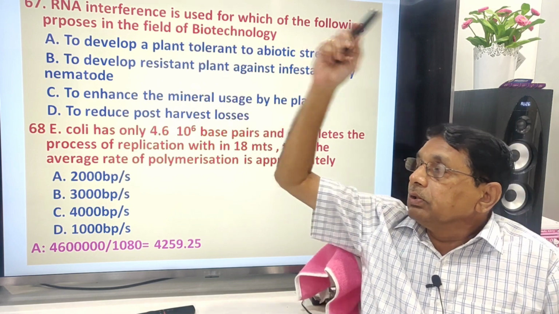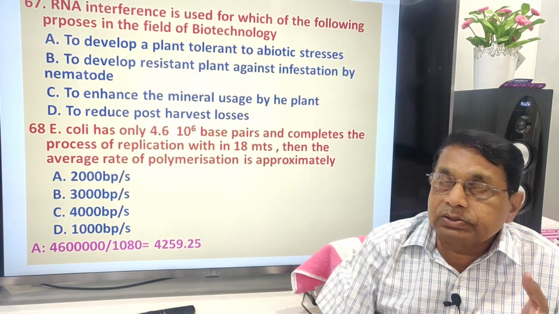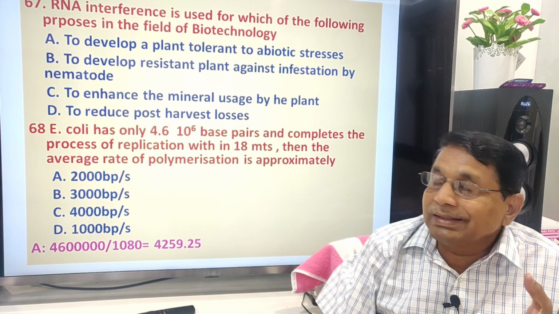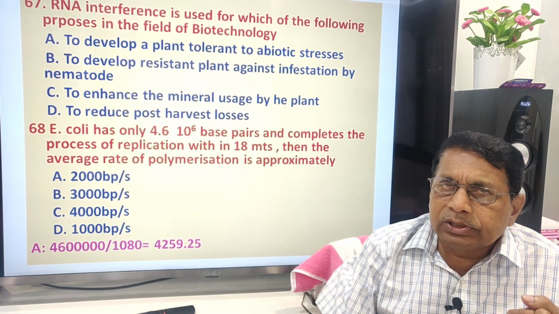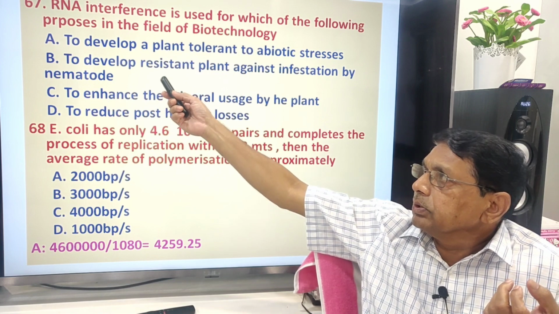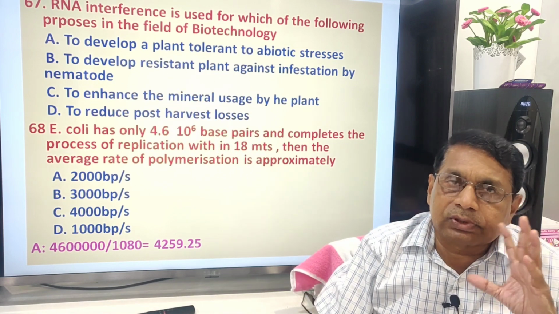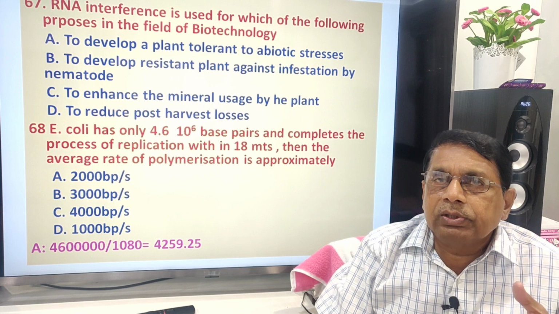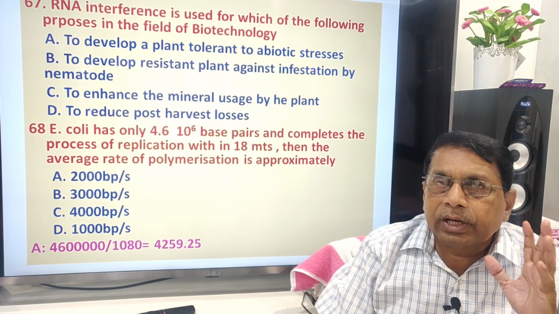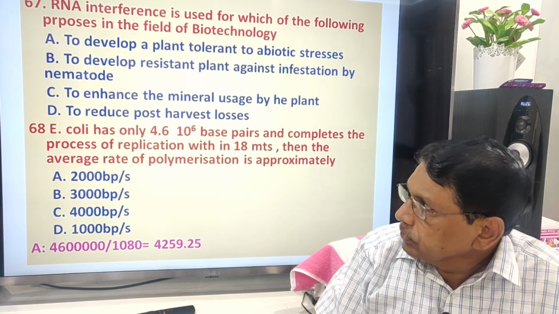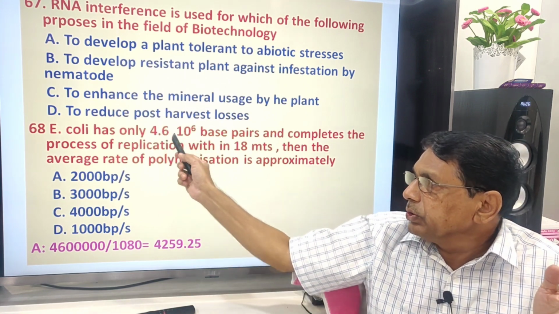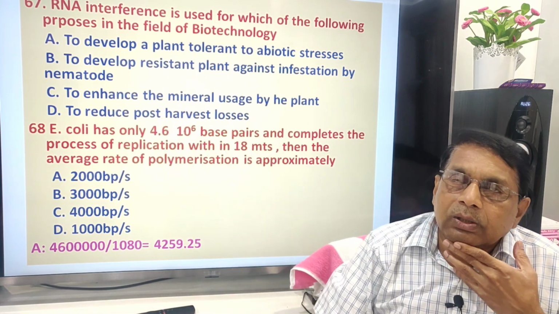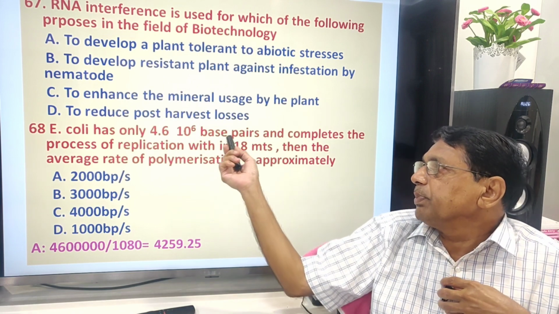This RNA interference, RNAi, has several applications, but in your book this option is given: nematode, because it was first observed, discovered in the nematode Caenorhabditis elegans. E. coli has 4.6 into 10 to the power of 6 base pairs.